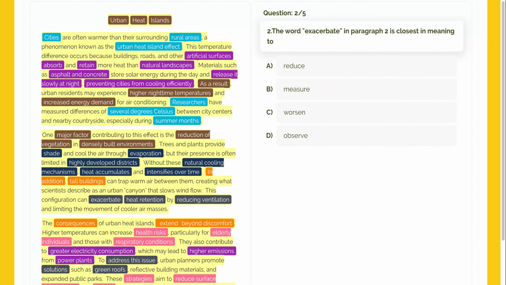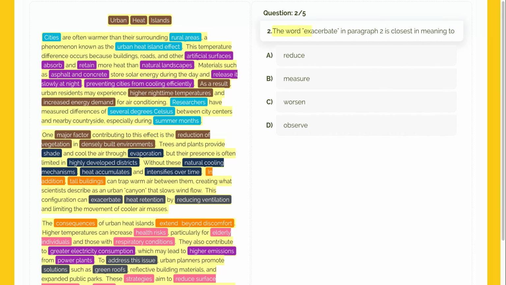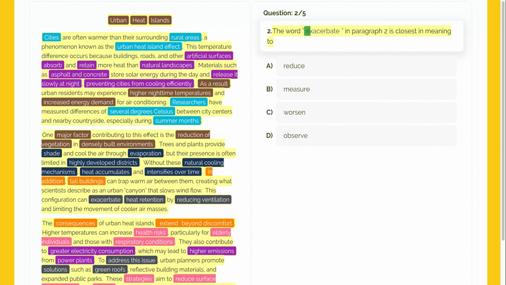Moving right along to the second question. Here we have a vocabulary task. We need to look at how a specific word is used in context to find its best synonym. The word exacerbate in paragraph 2 is closest in meaning to... This is a vocabulary question focused on the word exacerbate. To solve this, look at its context in paragraph 2.